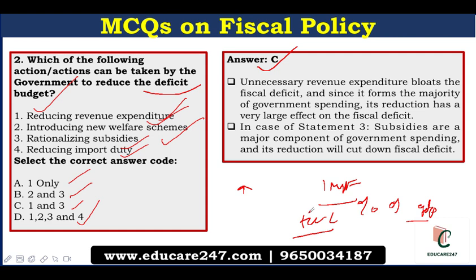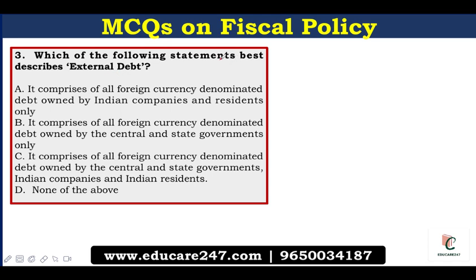Moving on to the next question. Which of the following statements best describes external debt? A. It comprises of all foreign currency denominated debt owned by Indian companies and residents only. B. It comprises of all foreign currency denominated debt owned by the central and state governments only. C. It comprises of all foreign currency denominated debt owned by central and state governments, Indian companies as well as Indian residents. Or D. None of the above.